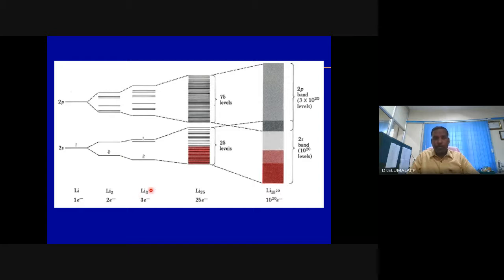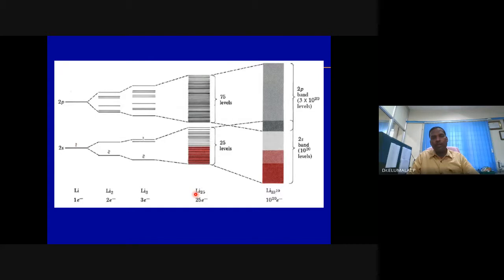Let's say you combine 3 lithium atoms to make Li3. The energy levels are increased a little because one more lithium is added. Let's consider 25 lithium atoms. Still the energy levels increase. In 1 lithium, we have 2 energy levels.